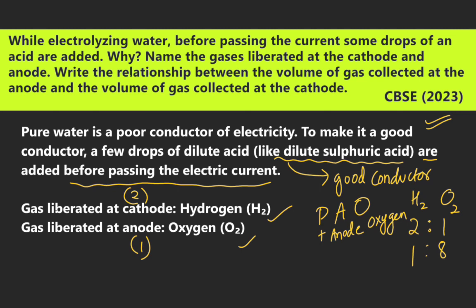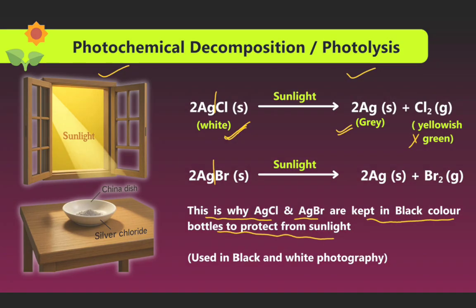Second, we can see gas liberated at the cathode as hydrogen gas, and gas liberated at the anode as oxygen gas, O2. Now we are discussing photochemical decomposition, or photolysis. We can see the sunlight. There is silver chloride in a China dish. We can see the silver chloride is a white solid.